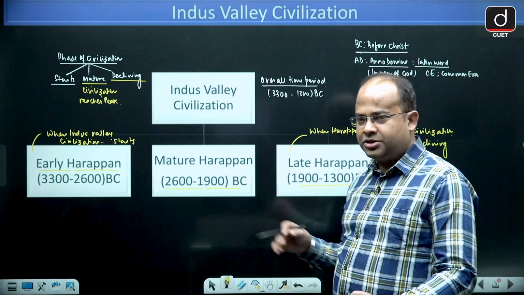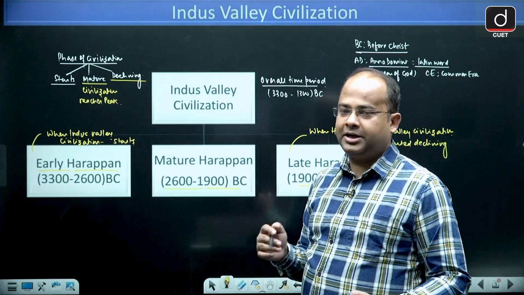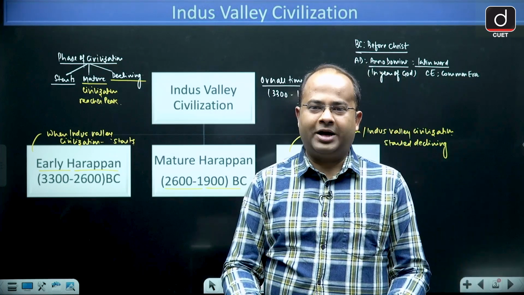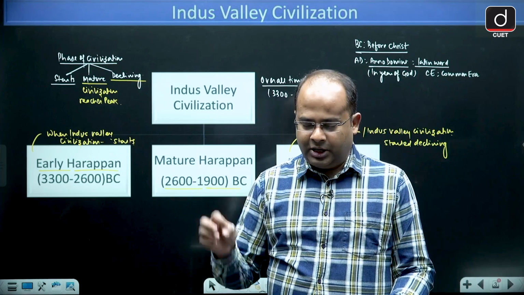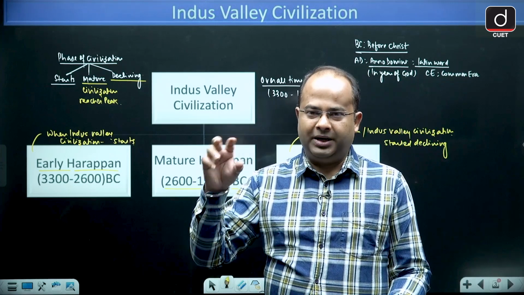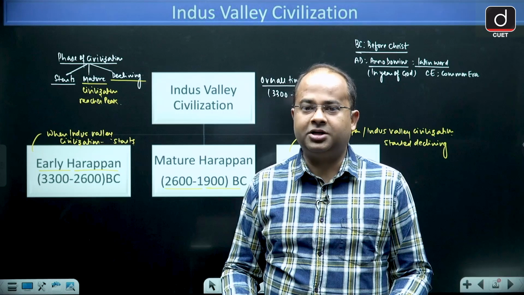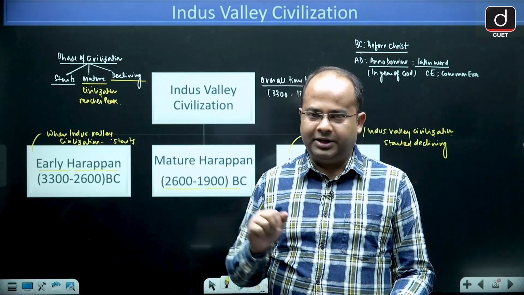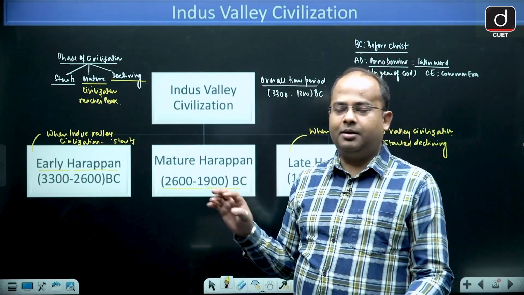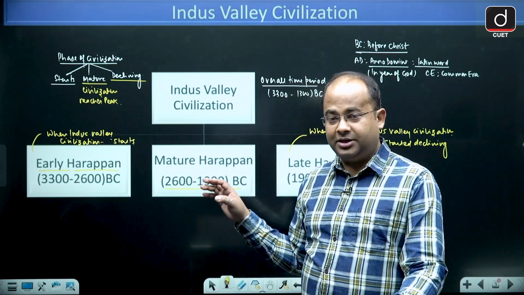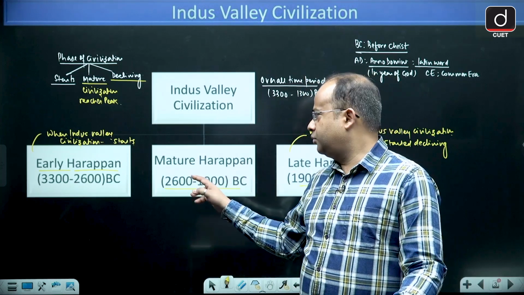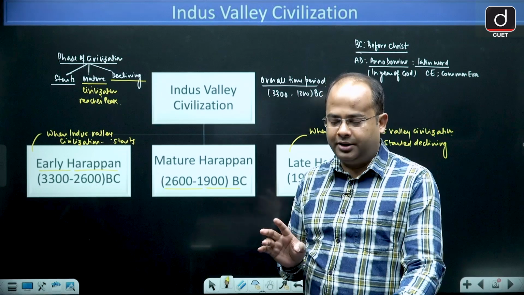Now guys, which of these time periods is taken for Indus Valley? It is unanimously agreed by historians that the period in which the civilization reached its peak is taken. So whenever you read about Indus Valley civilization, the time period that you will see is from 2600 to 1900 BC.